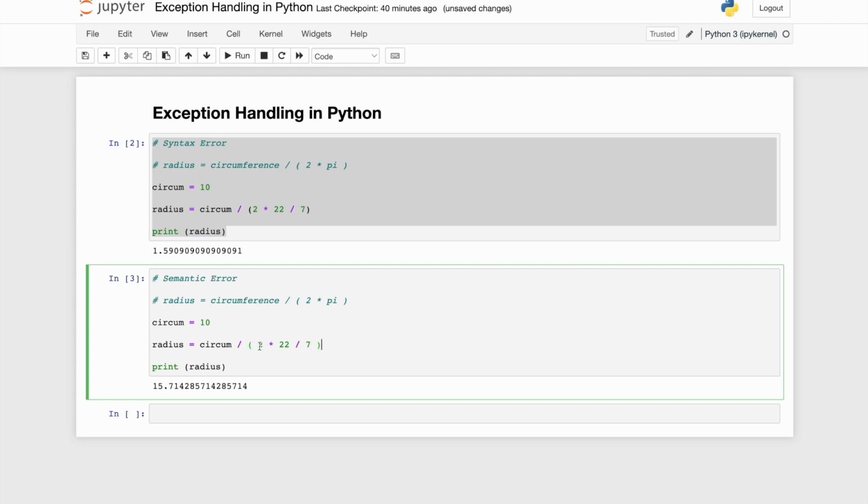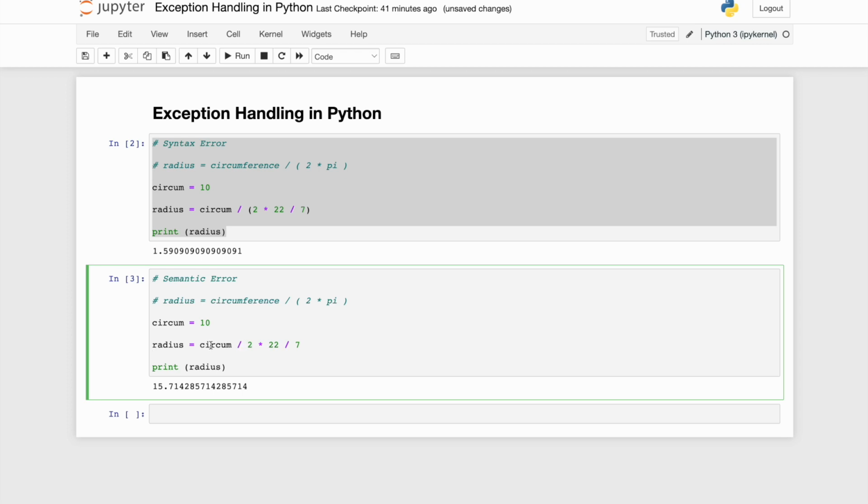If you know basic arithmetic, then you know that the parenthesis will execute first, and then circumference will be divided by the value of this. But if I remove the braces, the order of execution will be from left to right. Python executes this way, and the precedence of division and multiplication is the same, right? So in the absence of parenthesis, what will Python do?